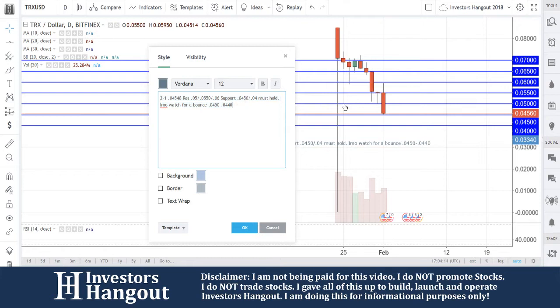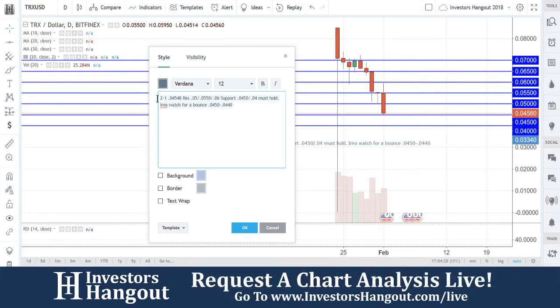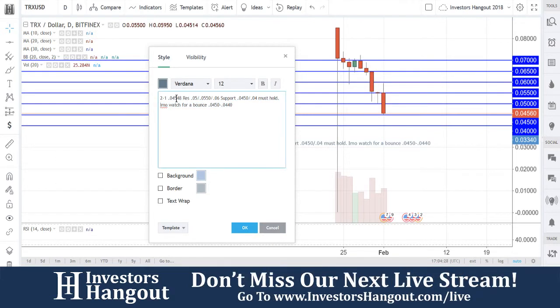Watch for a bounce between that area, and again, off that 45 would definitely be nice, but between those fluctuations, definitely check out the 30-minute chart as well. TRXUSD, like I said, Tron's been requested quite a bit, so I apologize that it took me a while here, but I definitely got to it, and I will continue to cover this one. If this is what you guys want to see, leave a comment below.